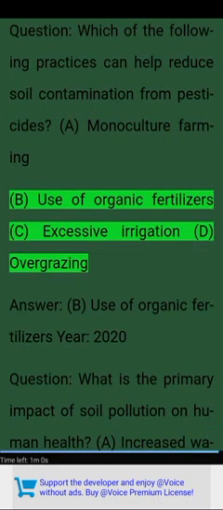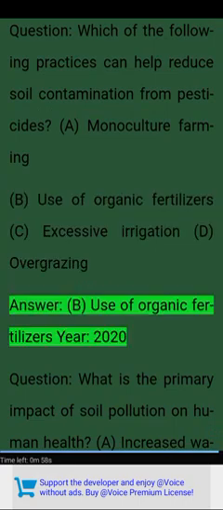Question: which of the following practices can help reduce soil contamination from pesticides? A. Monoculture farming. B. Use of organic fertilizers. C. Excessive irrigation. D. Overgrazing. Answer: B. Use of organic fertilizers.